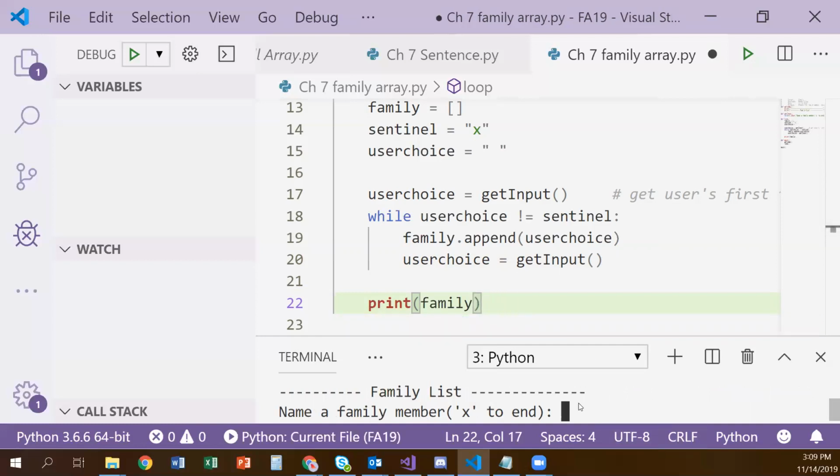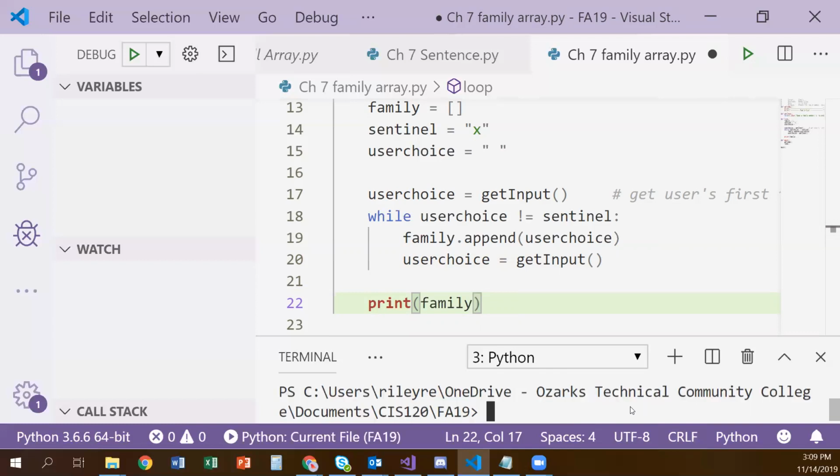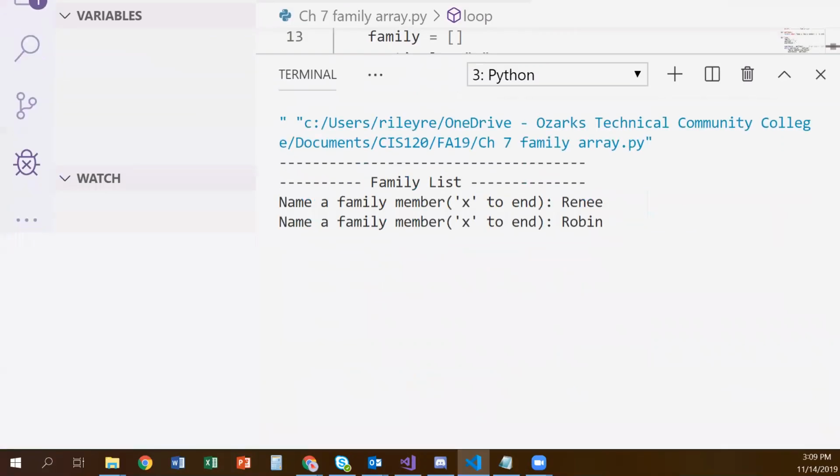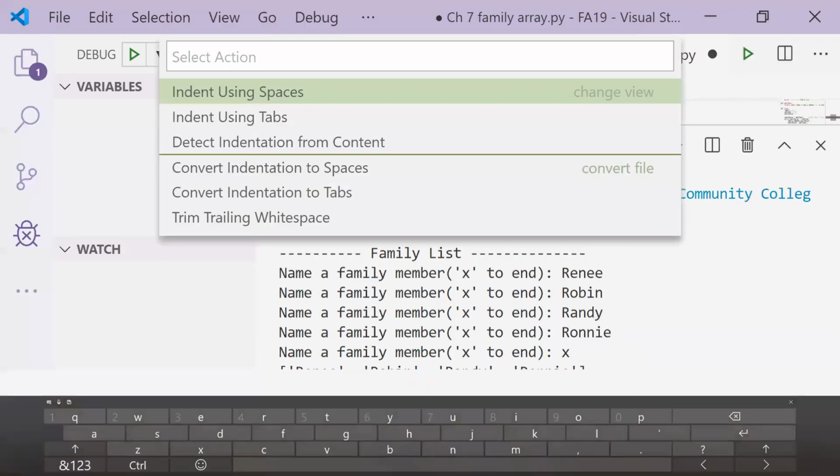Put your cursor down in the right place. X. And I've got to scroll up a little bit. But I should see, after I put in the X, now I've got everybody, there they went, in the array. They're in there.